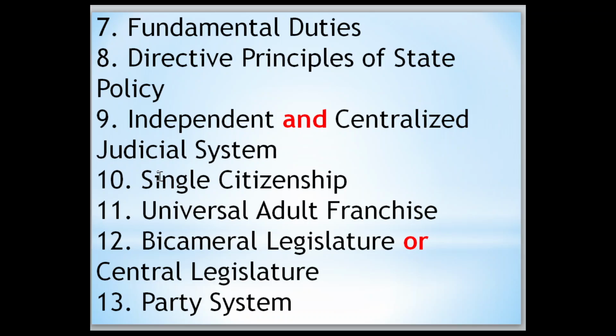Independent and centralized judicial system. The judicial system is independent here, and it is centralized. Centralized means we have only one supreme court in the country, and that will monitor the remaining courts, meaning high courts and subordinate courts work under the supreme court.